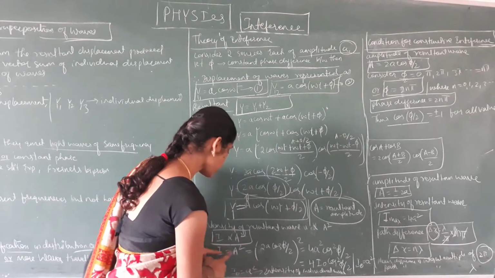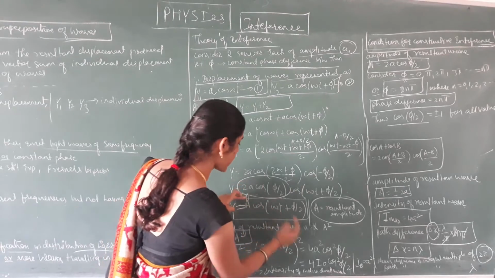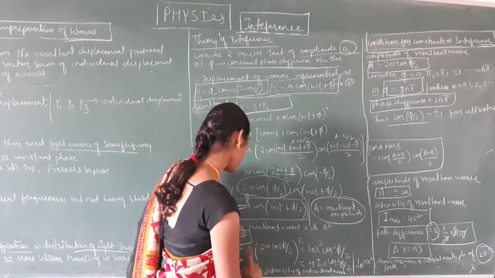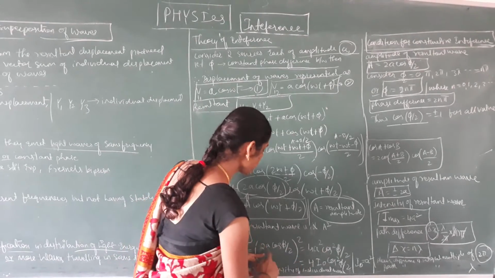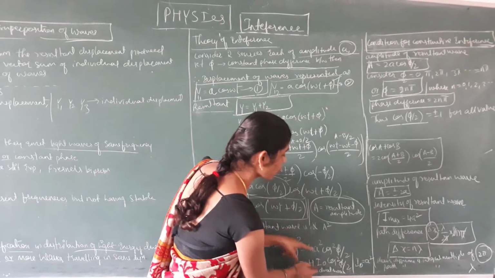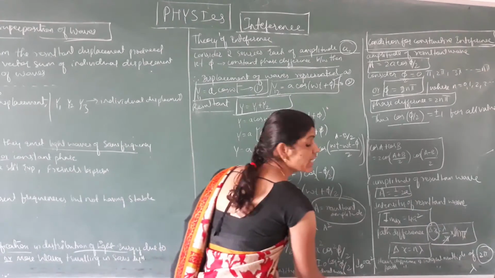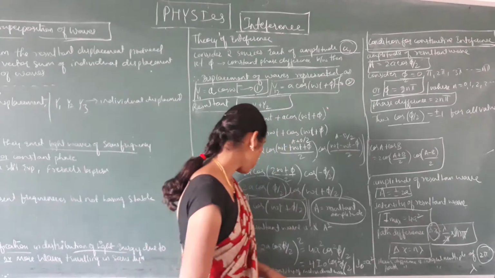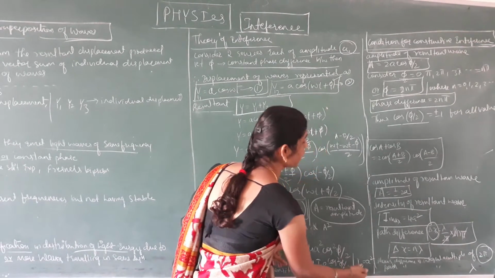The amplitude is 2a cos phi by 2, so squaring it gives 4a square cos square phi by 2, where a square is I naught, the intensity of the individual wave. Therefore the intensity equation is given by 4 I naught cos square phi by 2.